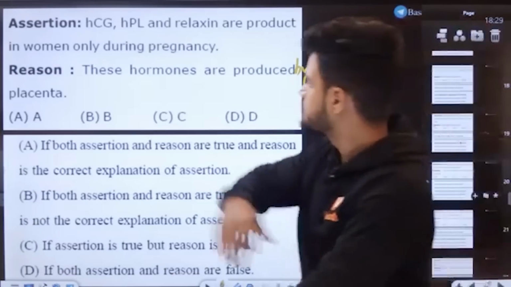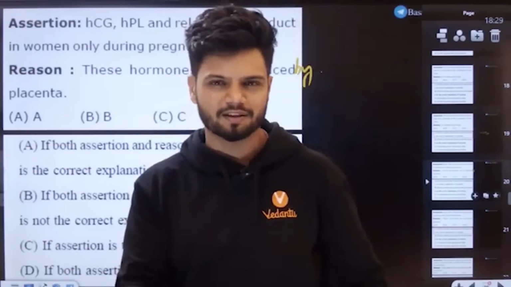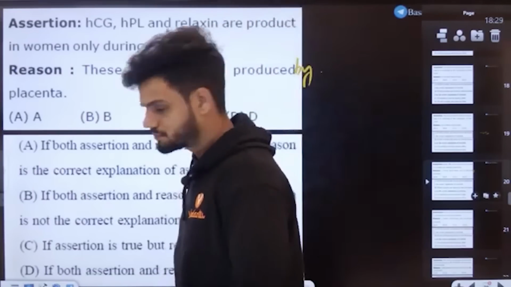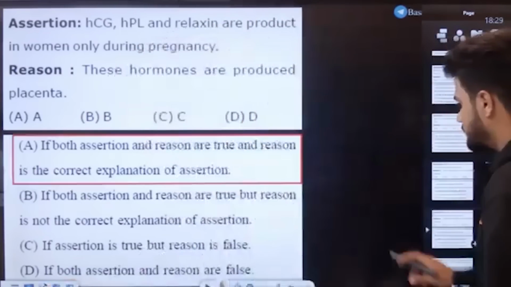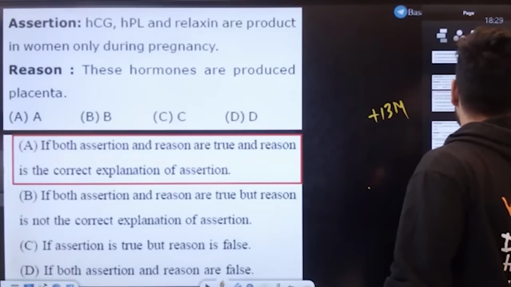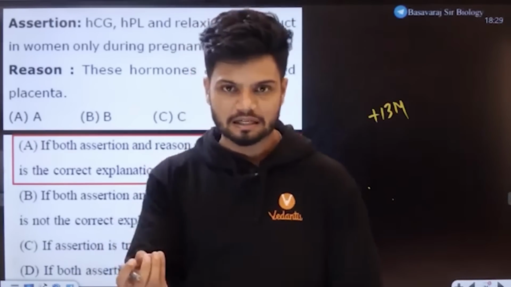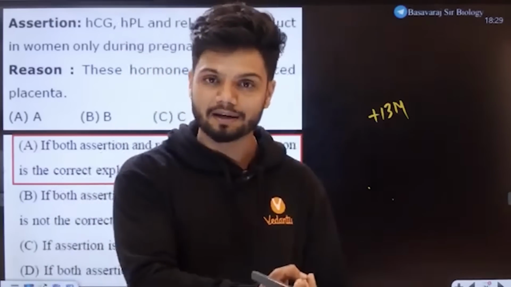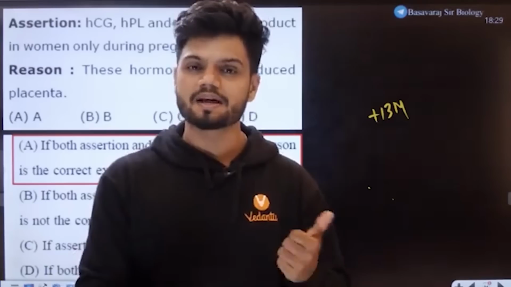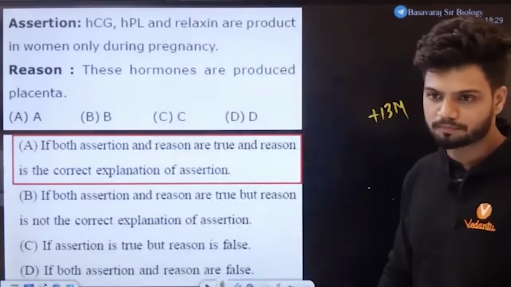See, students, yes, they are produced only during pregnancy because the placenta is also present only during pregnancy. Placenta is not produced anytime else. So it makes sense. Option number A. If you are able to get this right answer, plus 13 marks. So the placenta, which is also called a temporary endocrine gland, is able to produce certain hormones which are produced only during pregnancy: relaxin, HPL, human placental lactogen, and HCG, human chorionic gonadotropin. Wow.